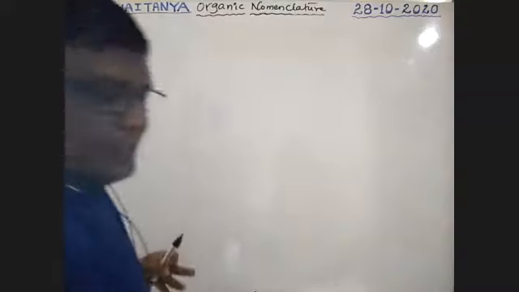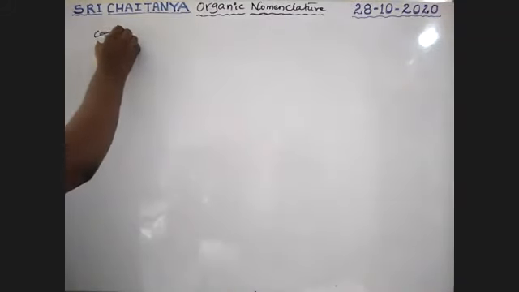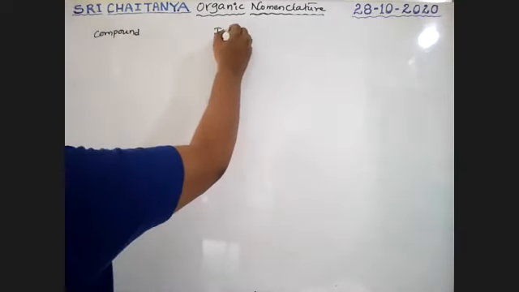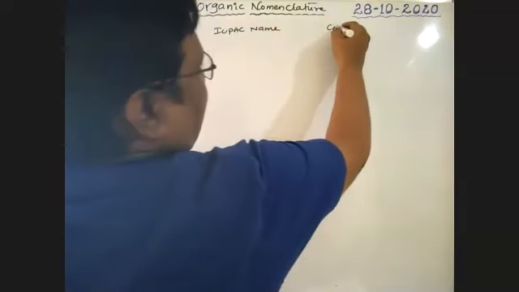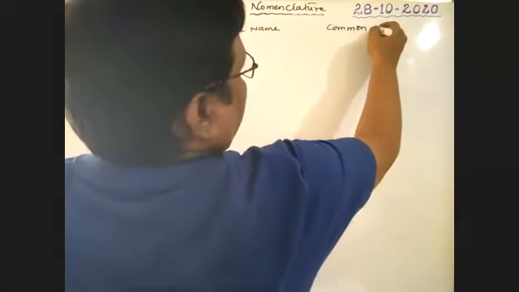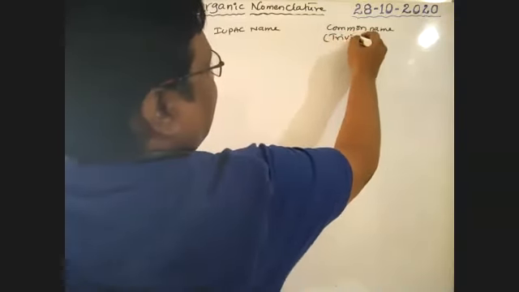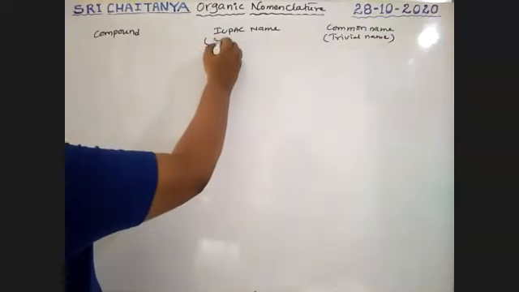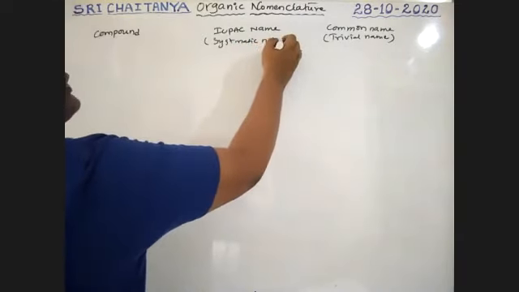See examples: compound, IUPAC name, and common name. Boys, common name or trivial name, both are same. IUPAC name or systematic name, both are same.